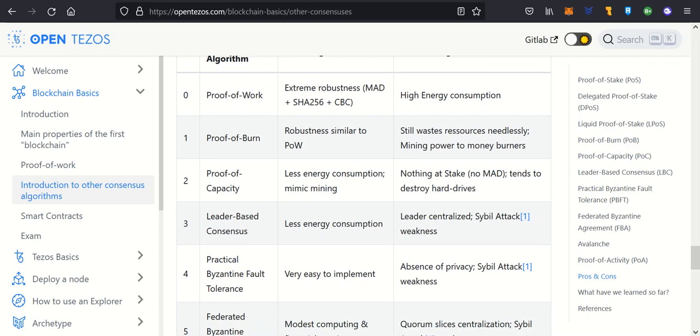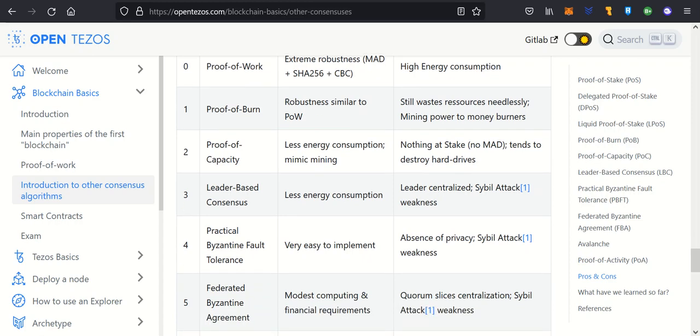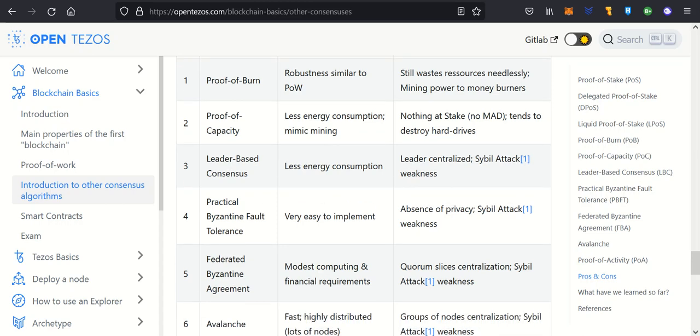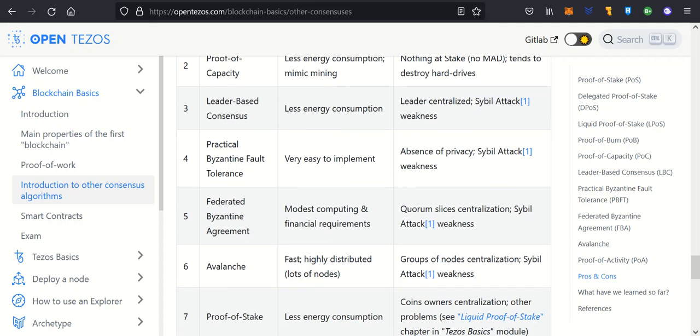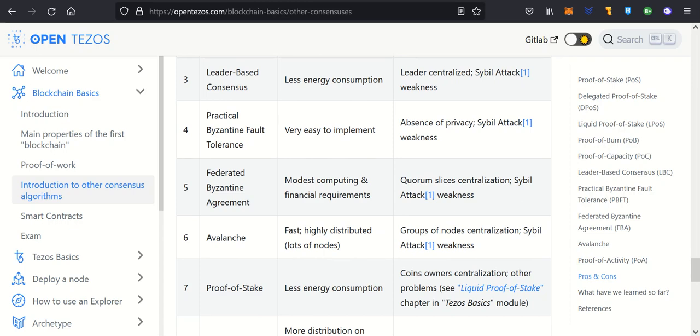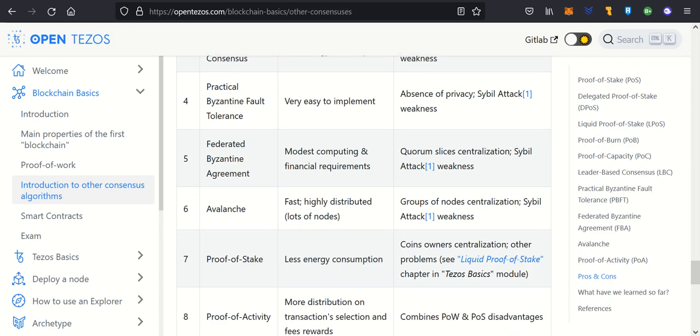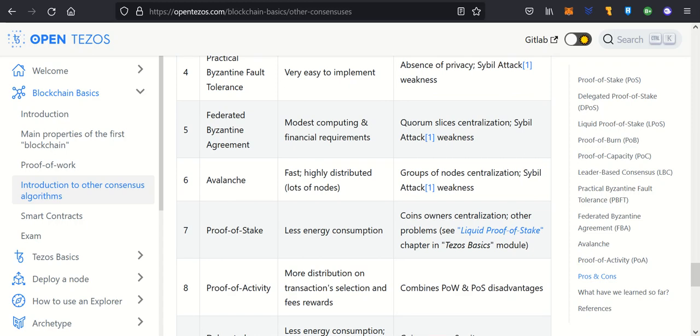Leader-based consensus. Advantage: less energy consumption. Disadvantage: leader centralized, cyber attack weakness. Practical Byzantine fault tolerance. Advantage: very easy to implement. Disadvantage: absence of privacy, cyber attack weakness. Federated Byzantine agreement. Advantage: modest computing and financial requirements. Disadvantage: quorum slices centralization, cyber attack weakness. Avalanche. Advantage: fast, highly distributed, lots of nodes. Disadvantage: groups of nodes, centralization, cyber attack weakness.